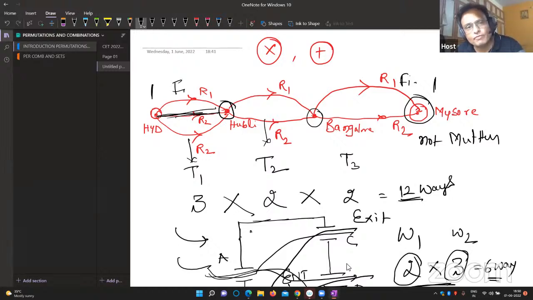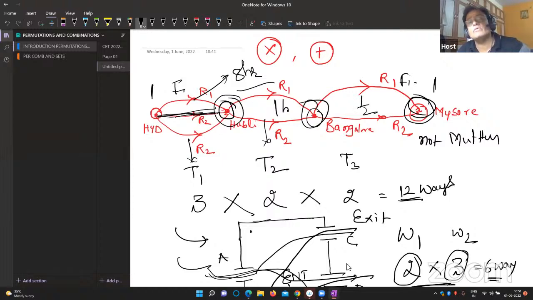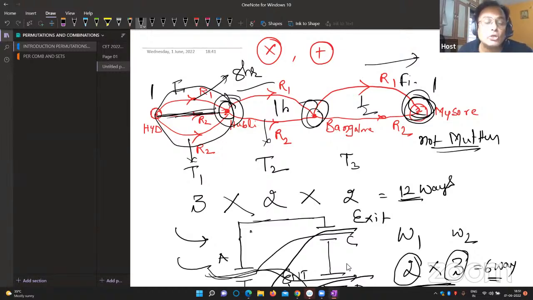If the first task is reaching Hubli and you are around 8 hours late, then definitely reaching Mysore will also be more than 8 hours late. Because again, the second task, reaching Bangalore, is 1 hour late, and again from Bangalore to Mysore is half an hour late, so your total plan is delayed. If the first work is affecting the last work also, then such working is called not mutually exclusive.